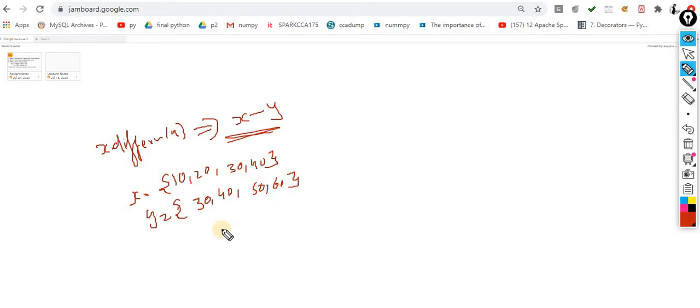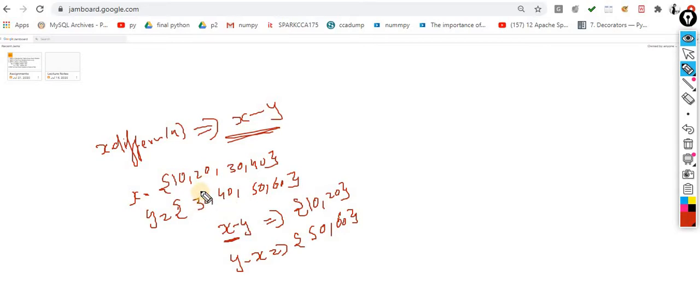Now you want to perform x minus y. So what output will I get? I will get the output 10 and 20. If I perform y minus x, then what output will I get? I will get 50 and 60. So now how do I get this output? Understand this scenario. When I perform x minus y, it means whatever item